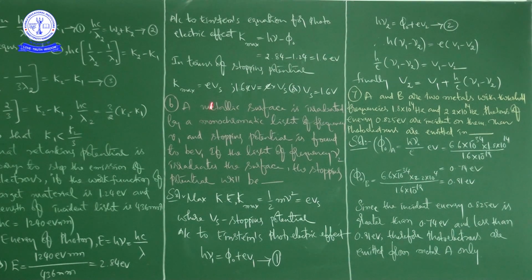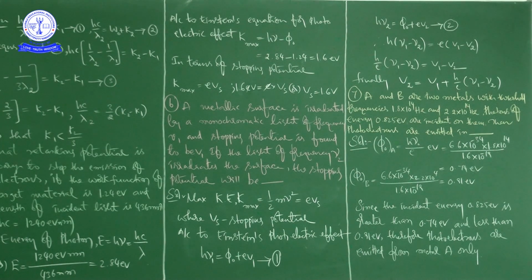So K maximum is equal to E into Vs, right? Sometimes we use V naught to represent stopping potential, and sometimes we use Vs. Similarly, in case of work function, sometimes we use W naught, but sometimes we use phi naught. So don't confuse that. Phi naught or W naught both represent work function only. Vs and V naught both represent stopping potential only.